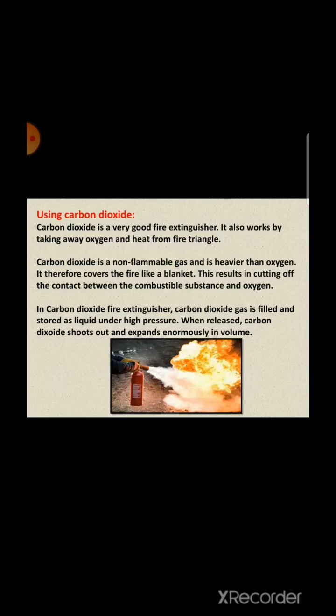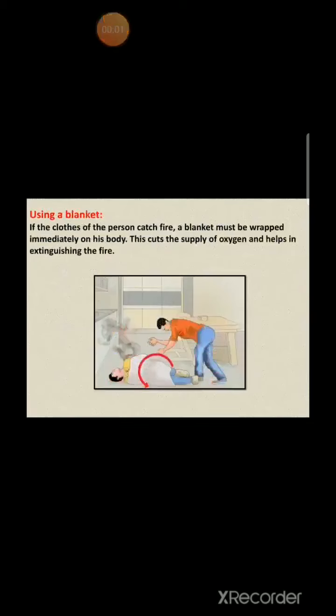In a carbon dioxide fire extinguisher, carbon dioxide gas is filled and stored as a liquid under high pressure. When released, carbon dioxide shoots out and expands enormously in volume. There is another way to extinguish fire. If the clothes of a person catch fire, a blanket must be wrapped immediately on his body. This cuts the supply of oxygen and helps in extinguishing the fire.